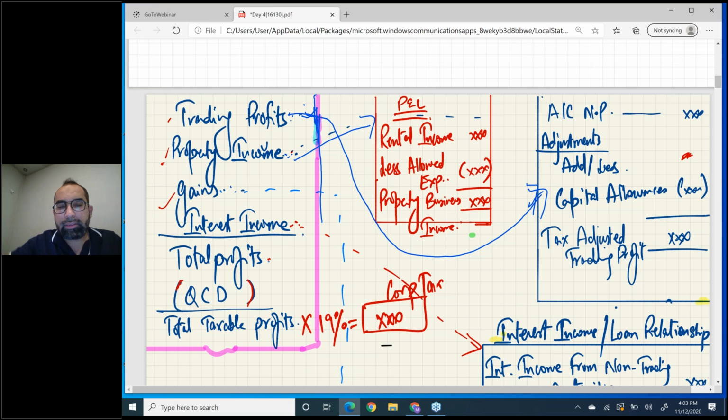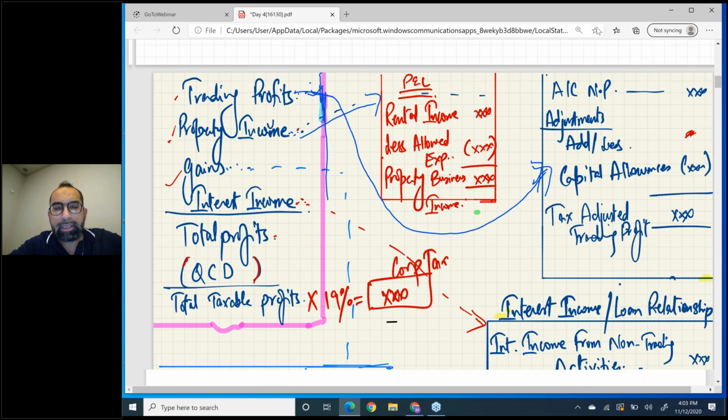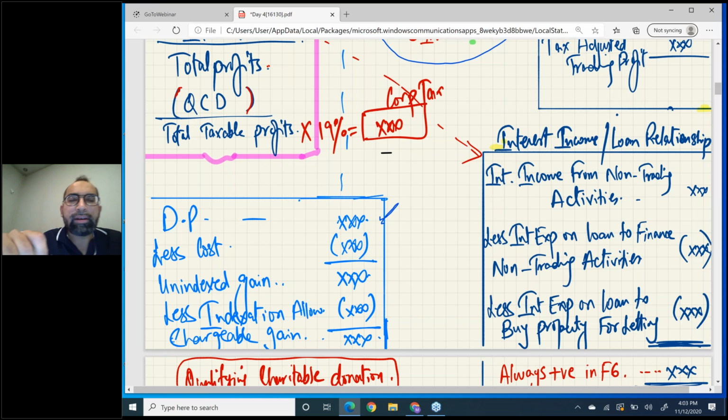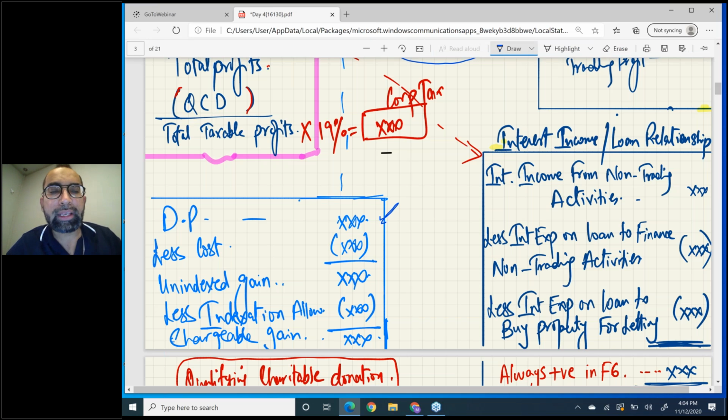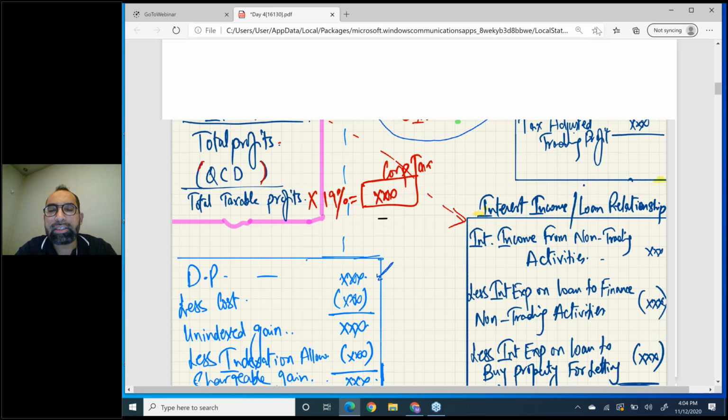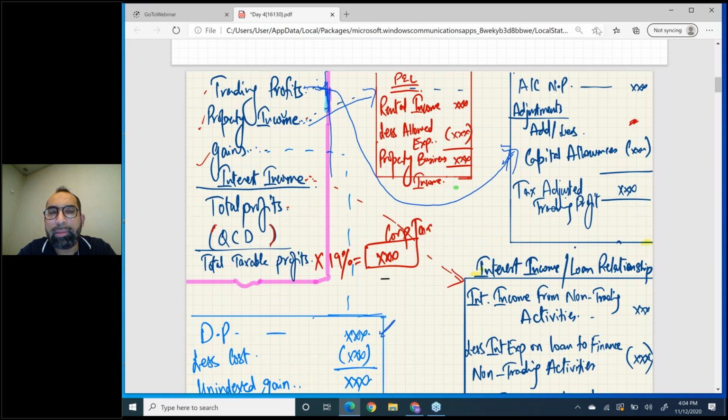Okay, then next is gains. If you double click gains, hope you remember the first day, this is the format of gains for a company: disposal proceeds, less cost, unindexed gain, less indexation allowance, you will get chargeable gain. Okay, right? So this chargeable gain you will fix in the main pro forma.